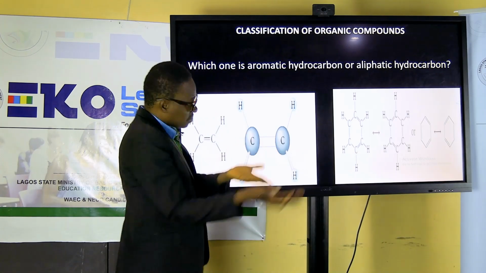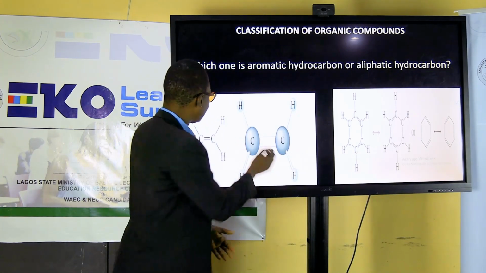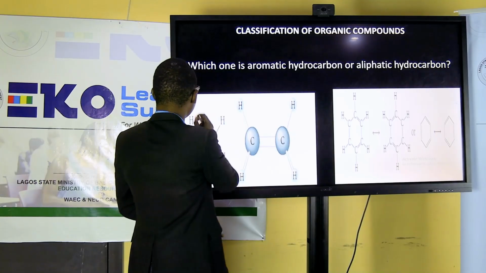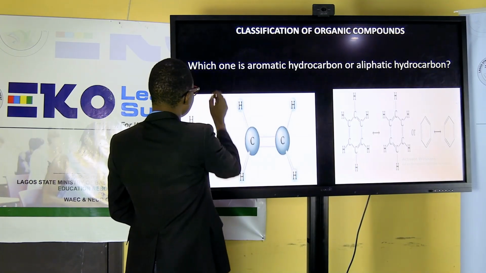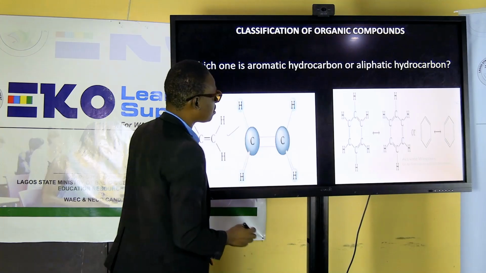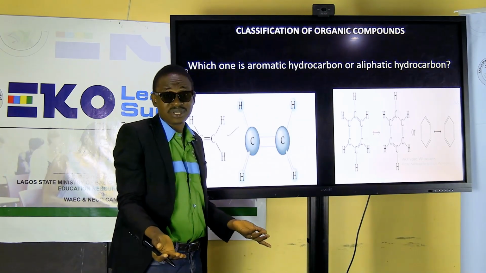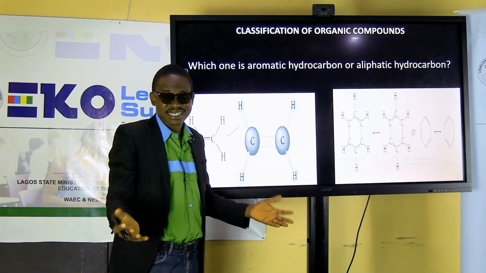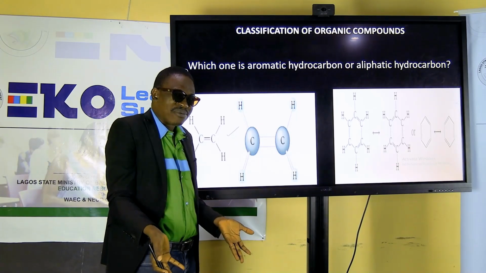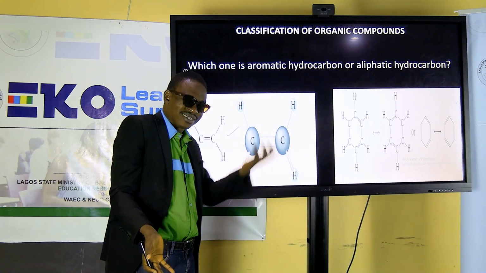Good. So which one? I'm asking you. You're telling me the answer? Let me pick my pen. Okay, fine. Yes. This is aliphatic. Why is it aliphatic? Because they don't contain what we call benzene ring. Benzene ring? You might be wondering, what's benzene ring?